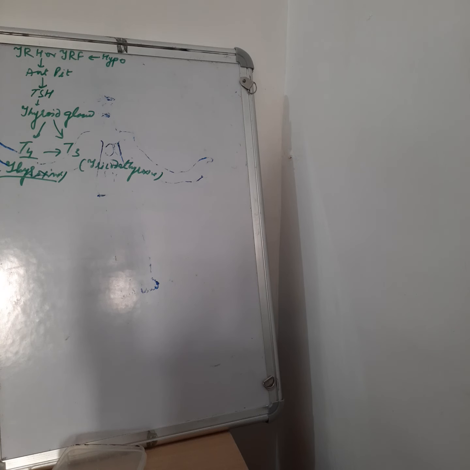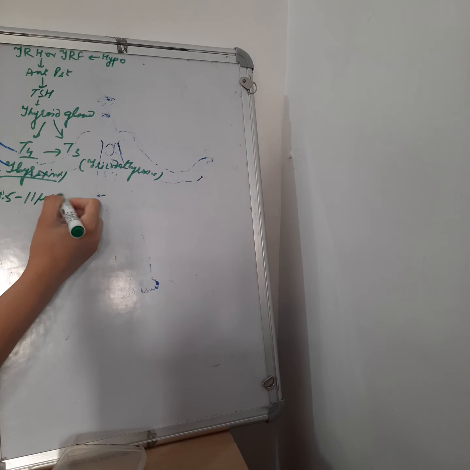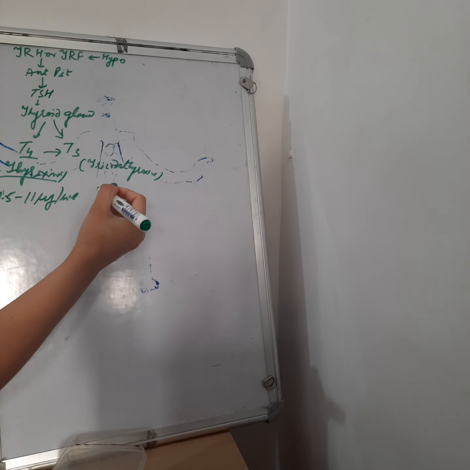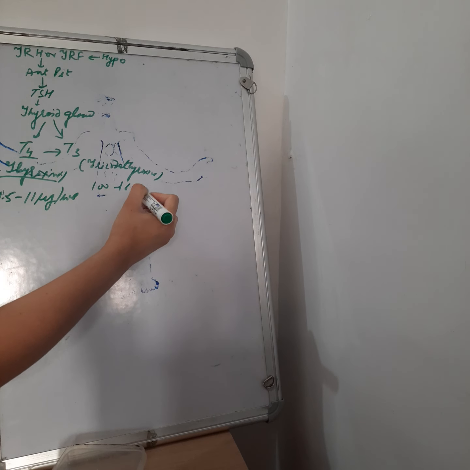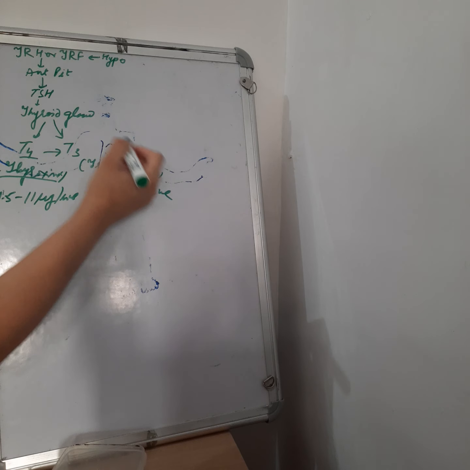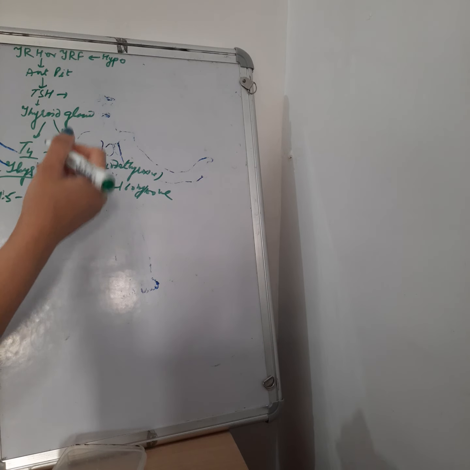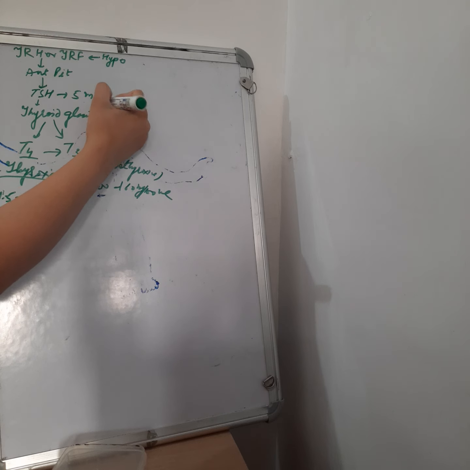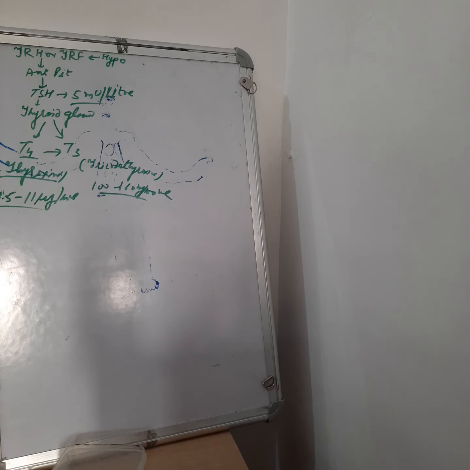And what are the normal values? Firstly, we should know about T3 and T4. About the normal values, T4 is about 4.5 to 11 micrograms per 100 ml, and T3 is about 100 to 160 nanograms per 100 ml. And the normal value of TSH is 5 micro units per liter. So these are the normal values, and these are very important.